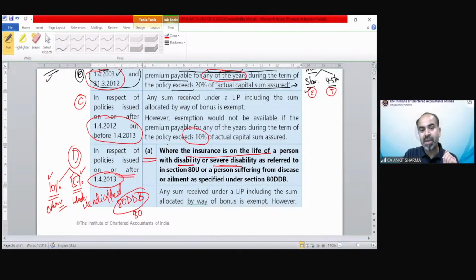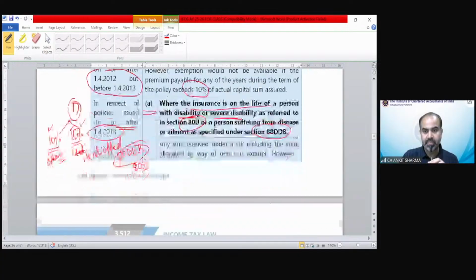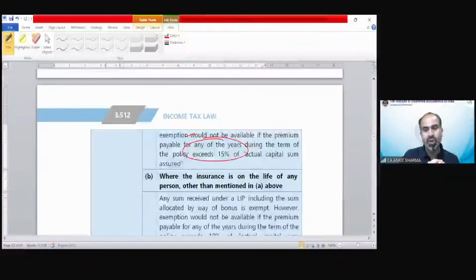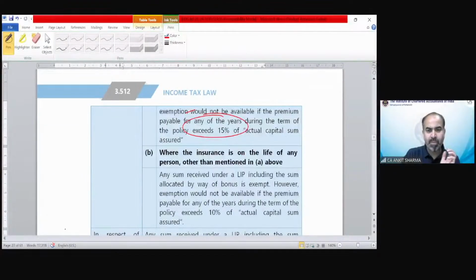Section 80DDB and 80U deal with the aspect of a person with disability, normal disability and severe disability, as referred to in section 80U or 80DDB. So for that purpose, it is 15%. You can see any sum allocated, the maximum amount is 15% of the capital sum assured. And for other persons, the normal category of person, it's again the same 10%.